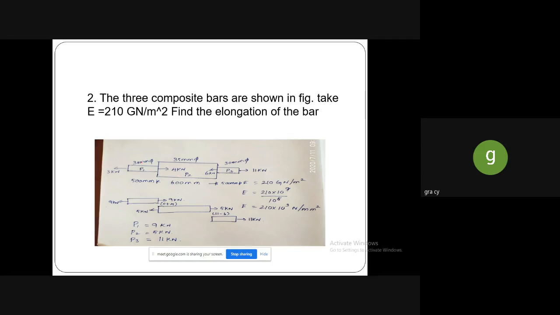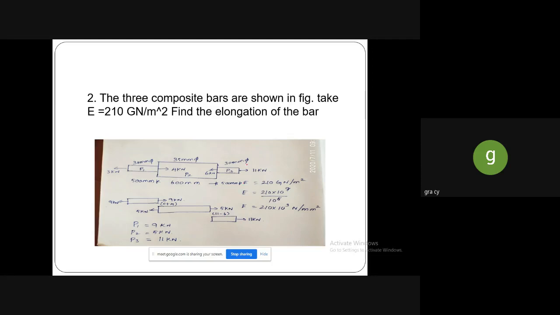The diameter of the first bar is given as 30 mm, the second bar is 35 mm, and the third one is 30 mm. The loads are given as 11 kilonewton, here 6, here 4, and then 3. So we can start from here.